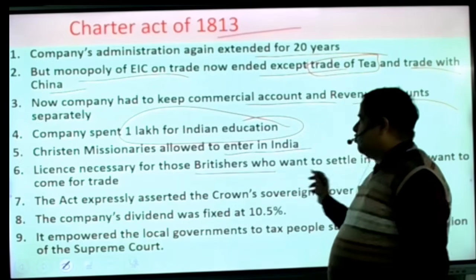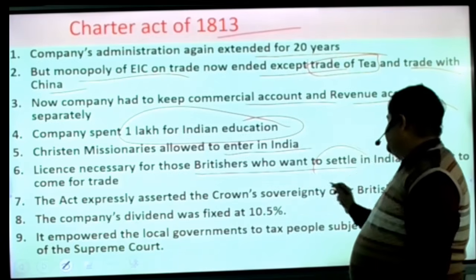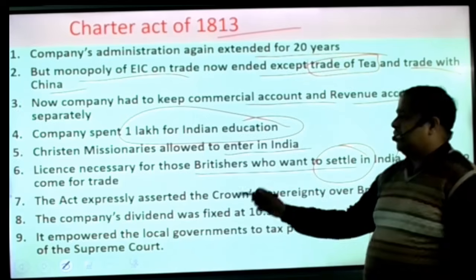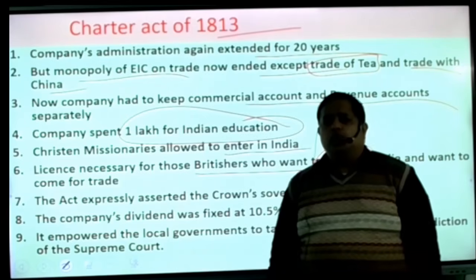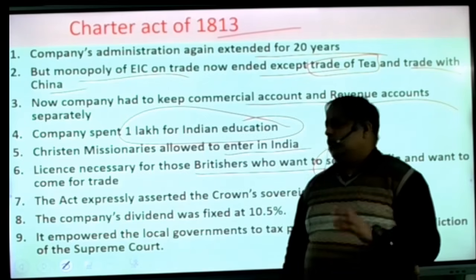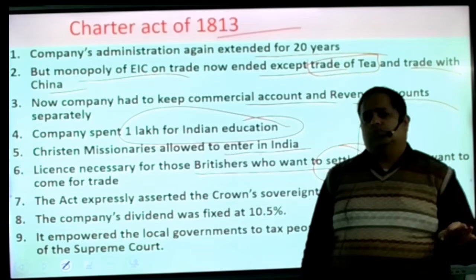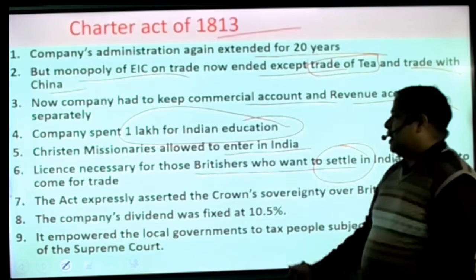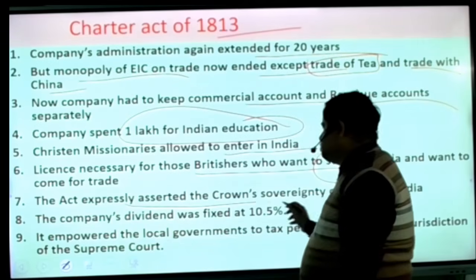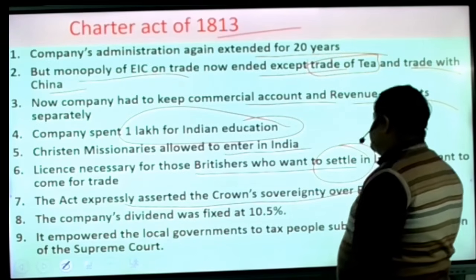A license became necessary for those Britishers who wanted to settle in India, or wanted to come for trade. So here, for the first time, the provision was made that a license is a necessary item. That act expressly asserted the crown's sovereignty over British India.